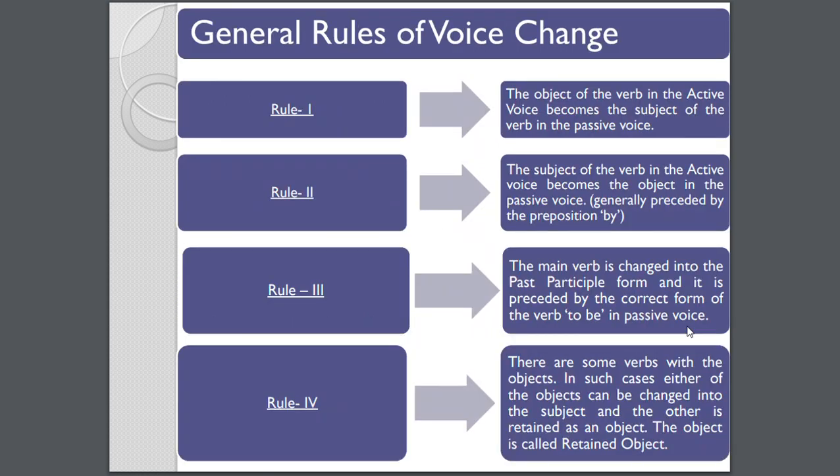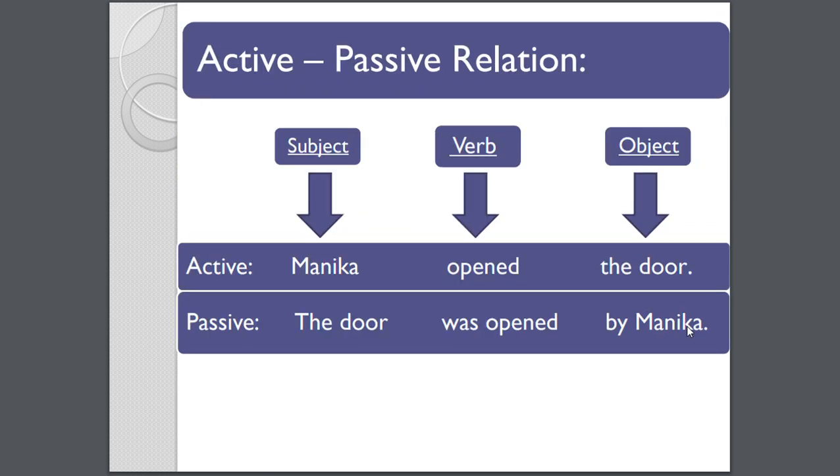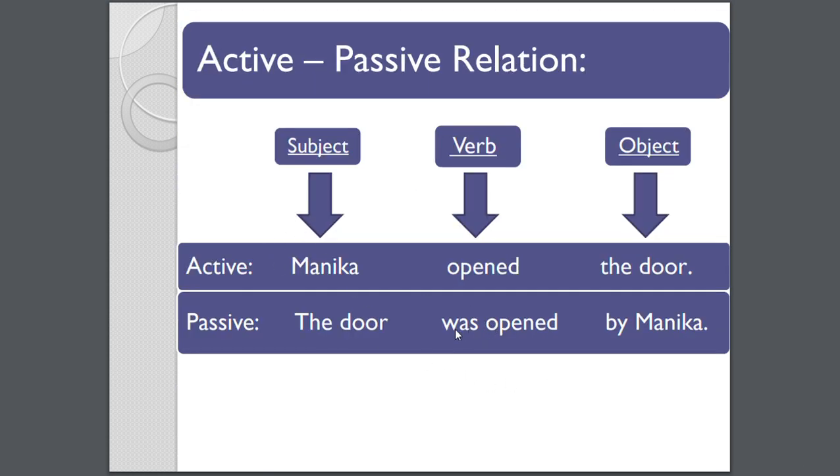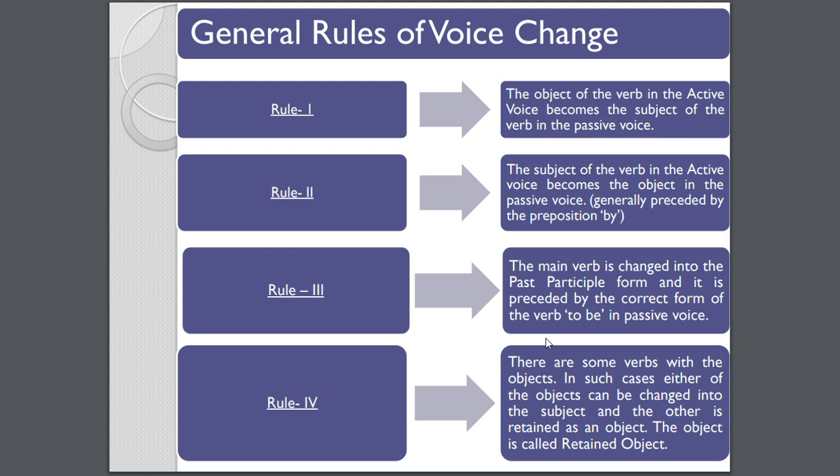Now, general rules of voice change. Rule one: the object of the verb in the active voice becomes the subject of the verb in the passive voice, as we learned. Rule two: the subject of the verb in the active voice becomes the object in the passive voice, meaning generally the positions change, and it is preceded by the preposition by, as we saw in the previous sentence. Now, rule three: the main verb is changed into the past participle form. The main verb open was changed into was opened, meaning past participle form, and it is preceded by the correct form of the verb to be in a passive voice like this.